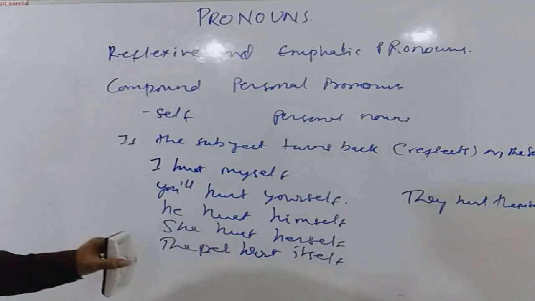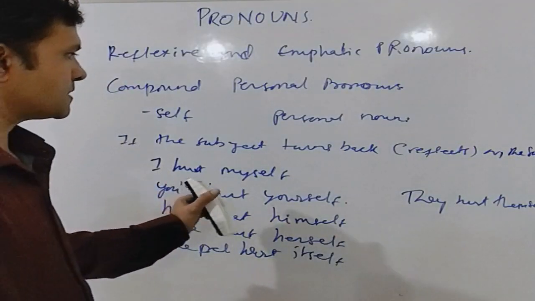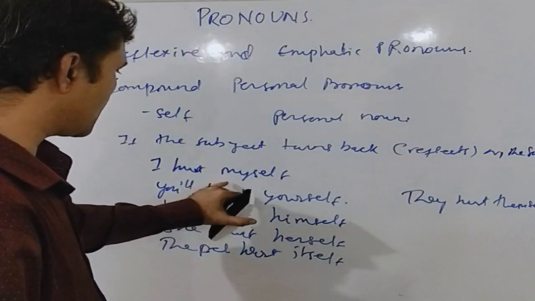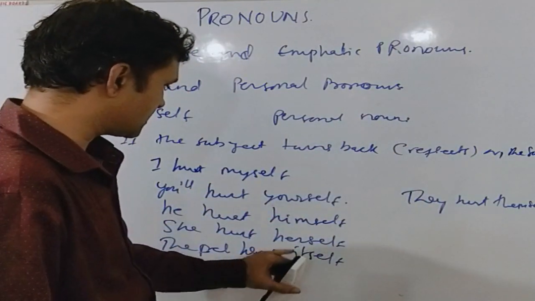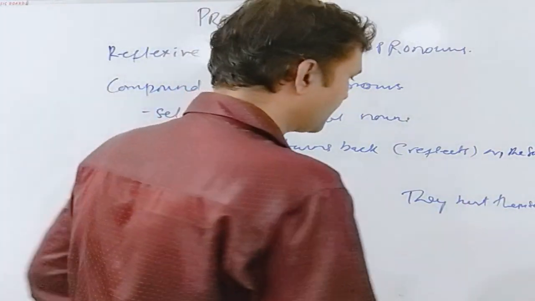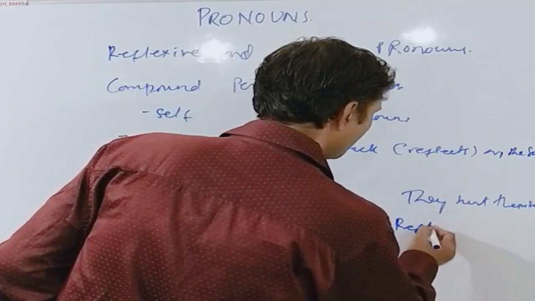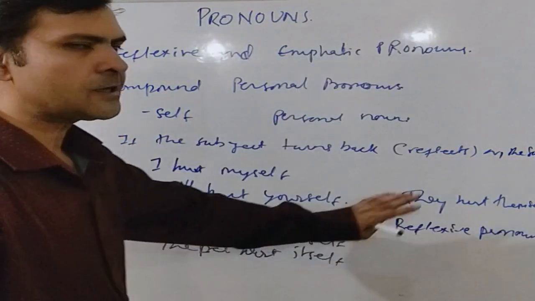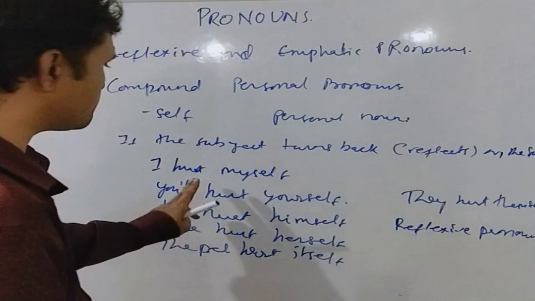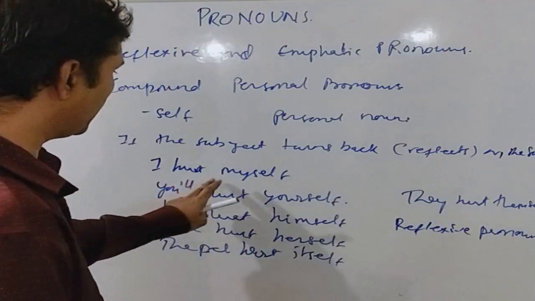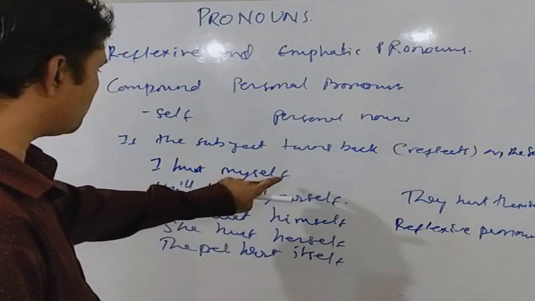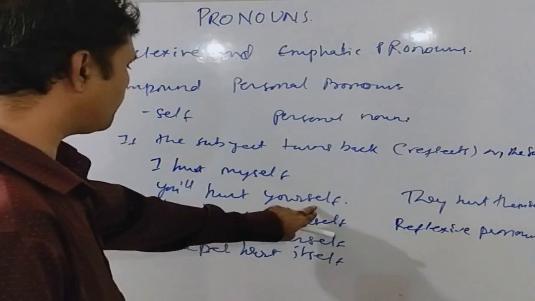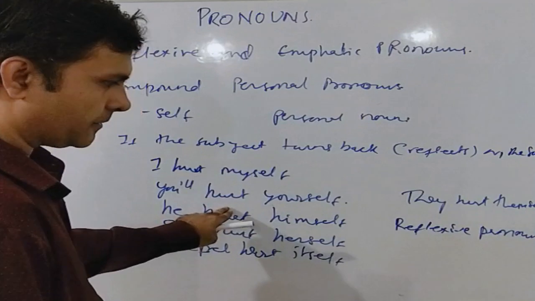Now in all these examples, the subject is turning back on the subject. Hence all these examples, myself, yourself, himself, herself, itself and themselves are reflexive pronouns. Now in all these cases, the reflexive pronoun is the object of the verb. I hurt myself. Myself is the object of the verb hurt. You will hurt yourself. Yourself is the object of the verb hurt.